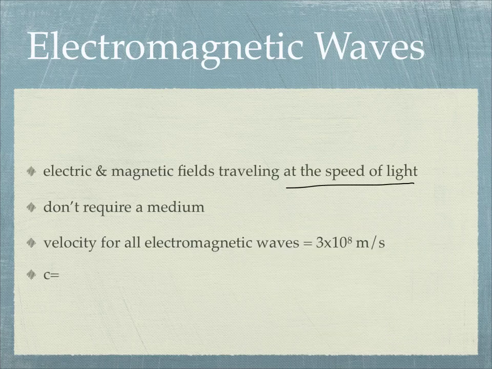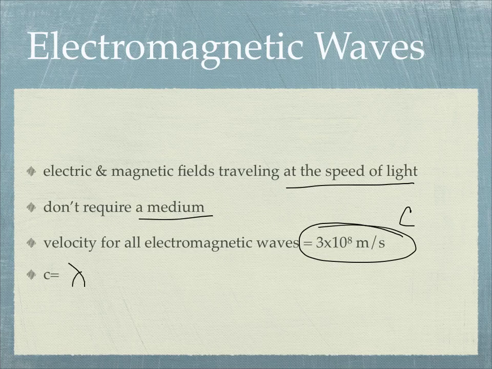Okay, so like I said, they all travel at the speed of light and don't require any medium. The speed of light, by the way, is 3 times 10 to the 8 meters per second, or 300 million meters per second. C is the variable usually used for the speed of light. I'm not sure why they picked c, but that's the variable that stands for it. So instead of v for velocity, we would use c for the speed of light. And c is going to equal our wavelength times our frequency, just like before. Velocity equaled wavelength times frequency, and since c is simply a velocity, it's the same thing.